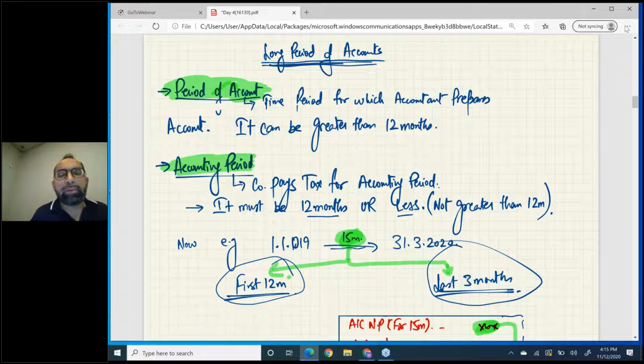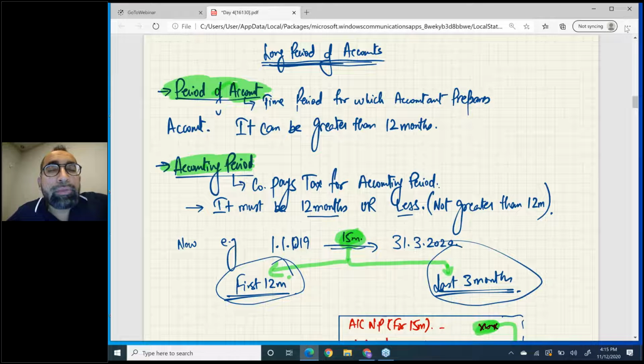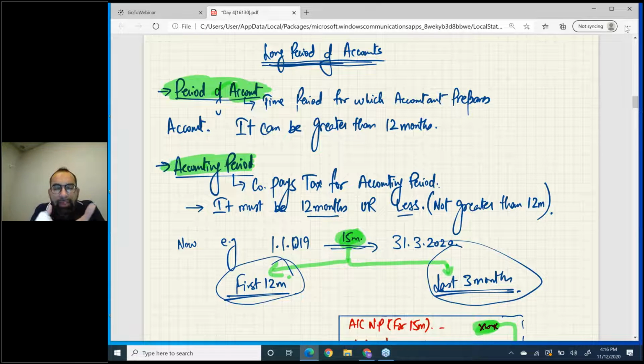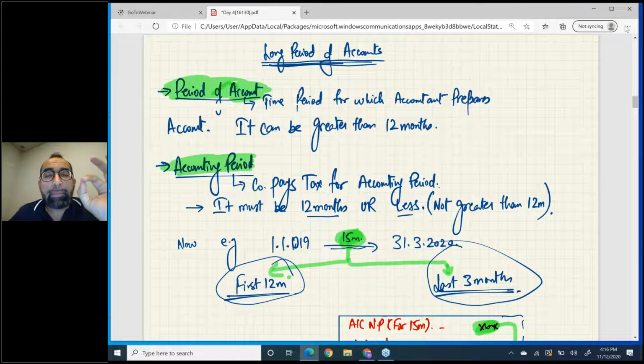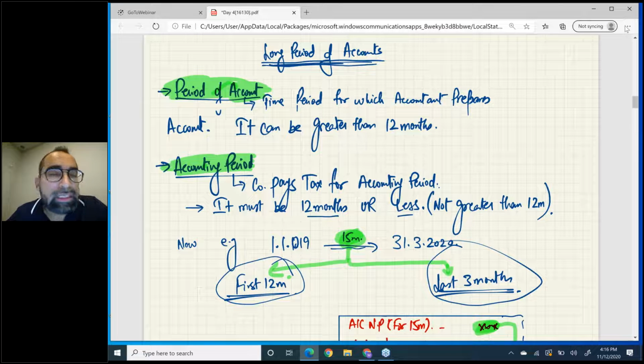Now come to the accounting period. What is accounting period? Accounting period is the time period for which the company pays tax, for which the company goes in front of the tax department to pay tax. The company pays tax for the accounting period, and by law this accounting period cannot exceed 12 months. That means government does not accept more than 12 months tax together, right? Yes, it may be less than 12 months, it's possible.